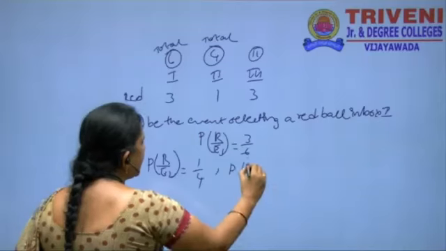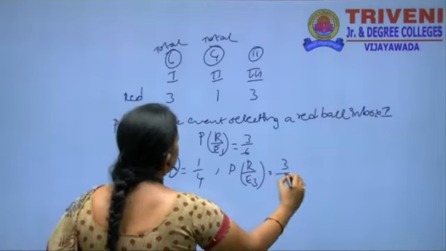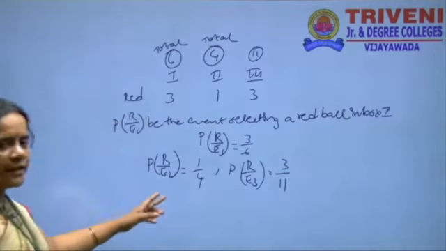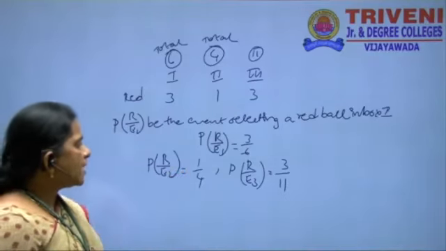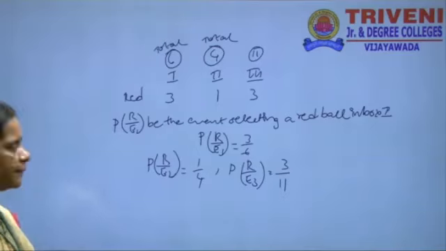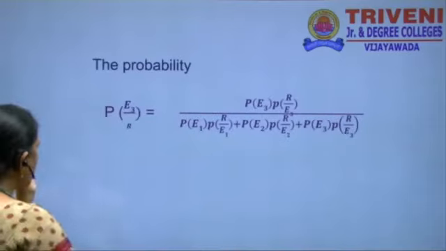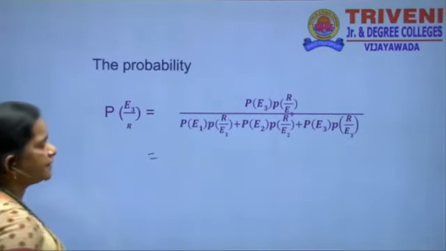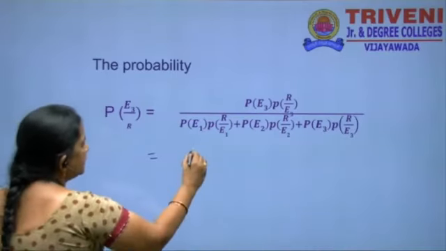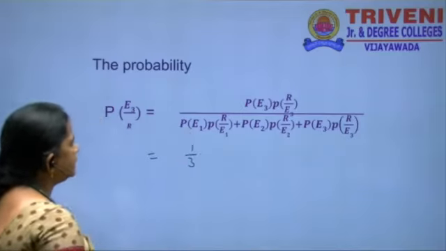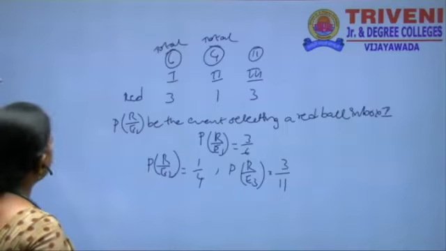And the third box has 3 red balls, totally 11 balls. So P of R by E1 is 3 by 6, P of R by E2 is 1 by 4, and P of R by E3 is 3 by 11. Substituting in this equation, P of E3 by R is equal to P of E3 into P of R by E3. P of E3 is 1 by 3 and R by E3 is 3 by 11.